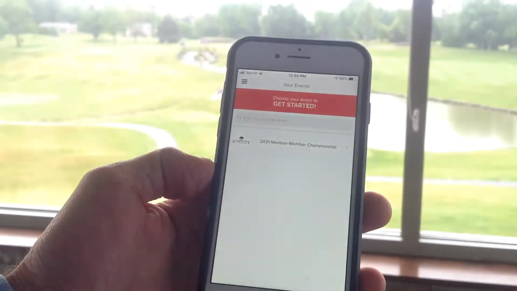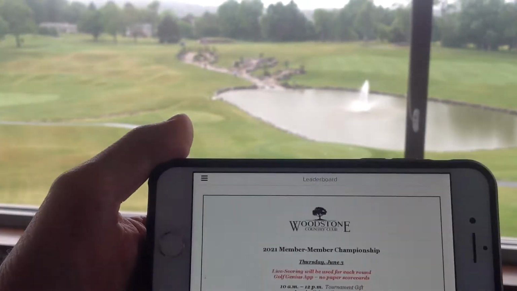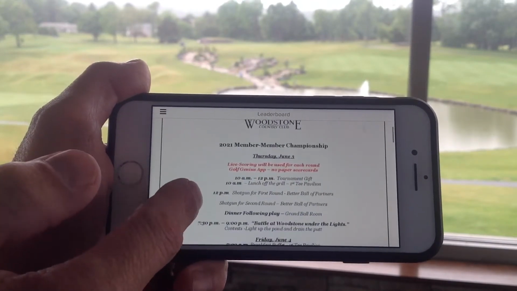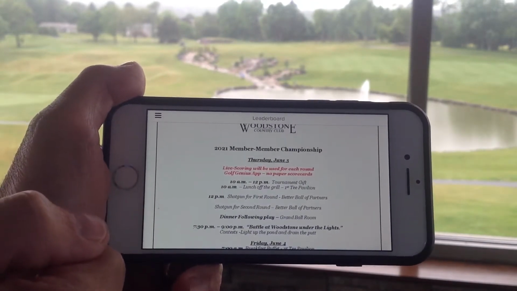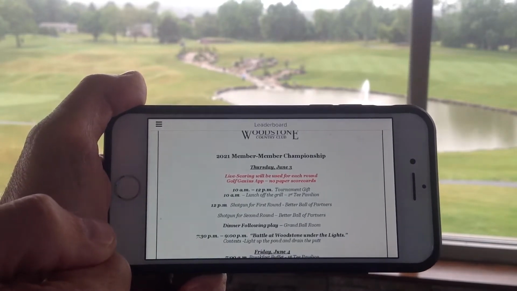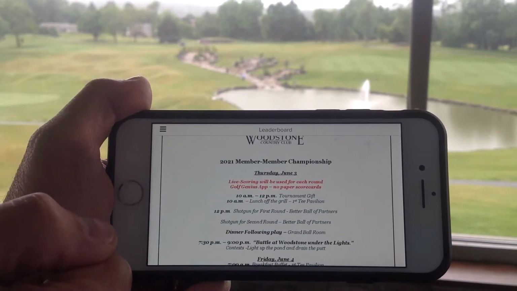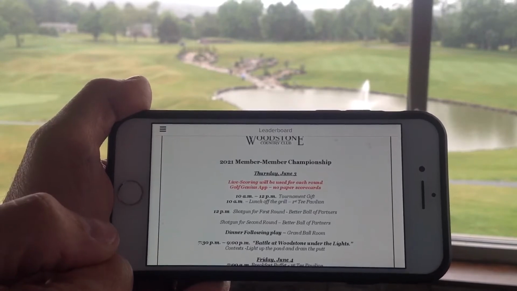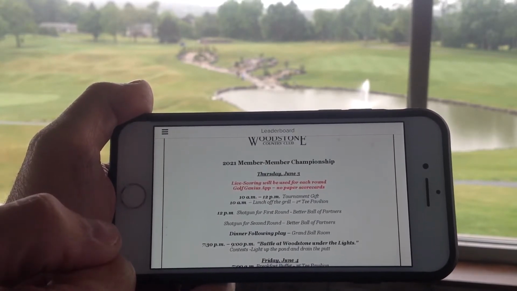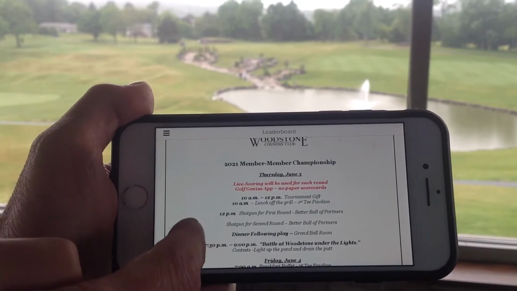Click leaderboard to go to the splash page right now, and you can see that it has the full itinerary right online. So very important to take notice here. You see in the red, live scoring will be used, which is with the Golf Genius app. There will be no paper scorecards on the carts. So please make sure you take some time and have that Golf Genius app downloaded before you get here. And then you can review the full itinerary.